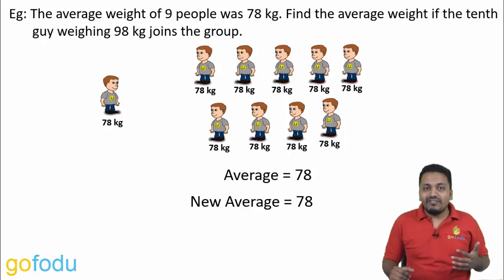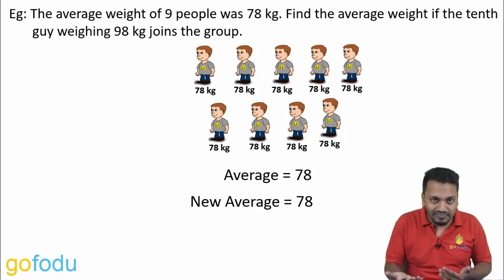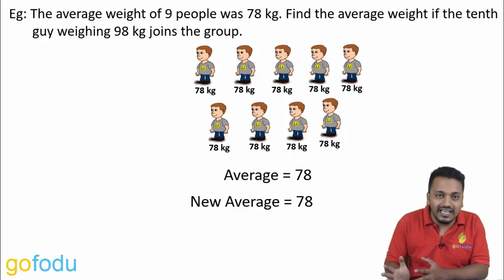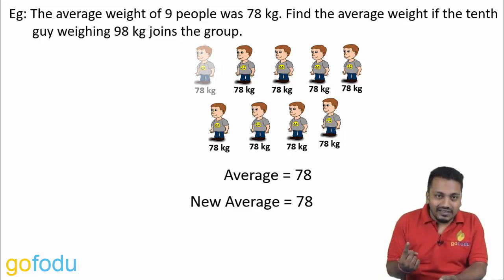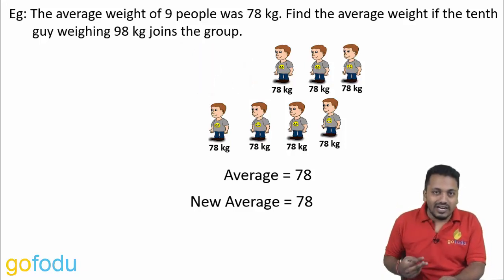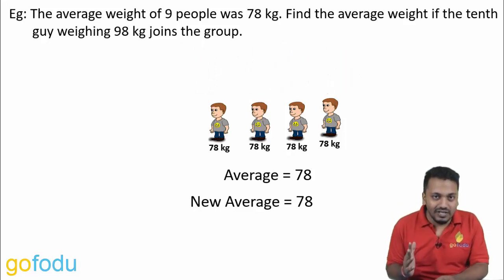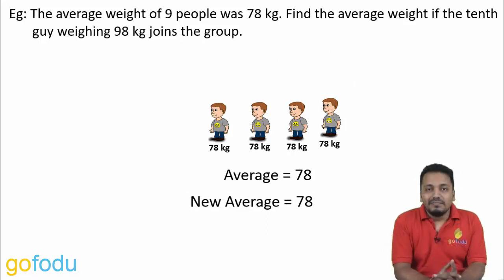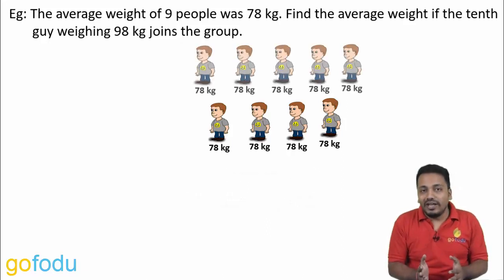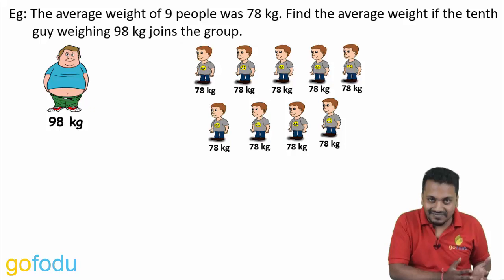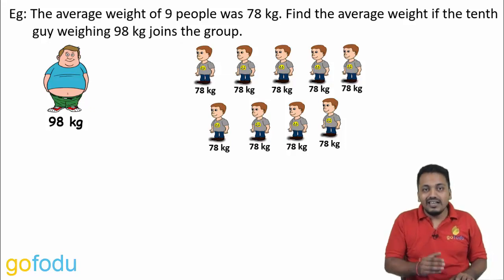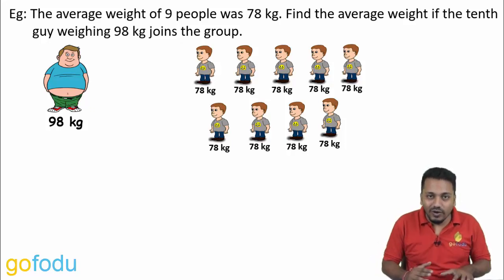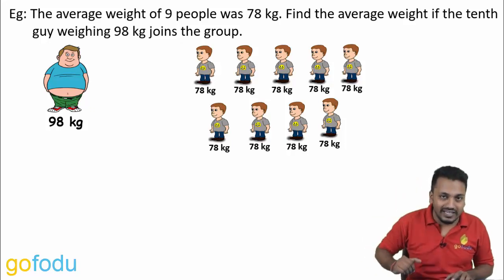It will also apply when a person is leaving the group. Now, let's say out of 9 guys weighing 78 kgs each, if 1 or 2 or let's say 5 guys leave the group, the new average will still be 78 only. But in our question, the new boy weighs 98 kgs. Now, an important point to note here is that 98 is more than the old average of 78. So the new average is going to be more than 78.